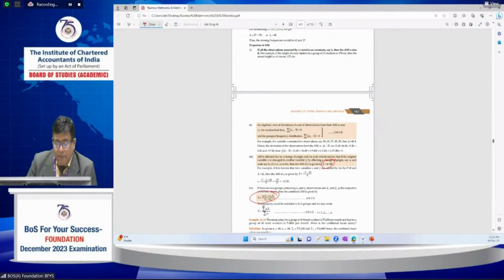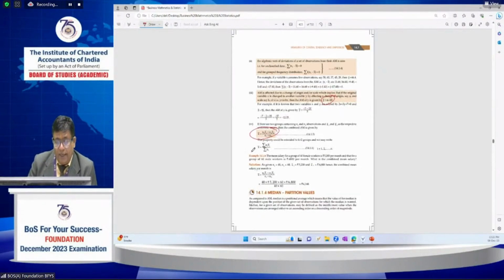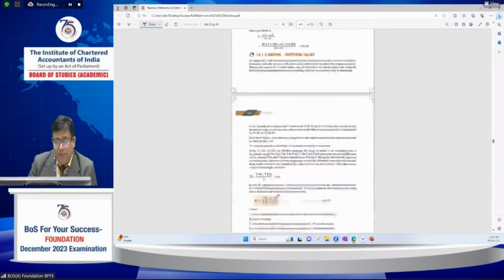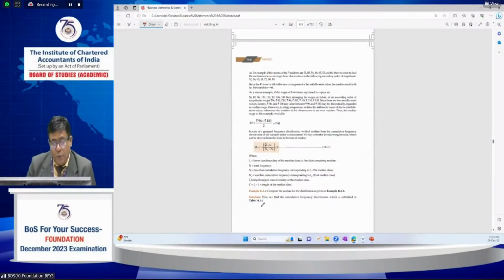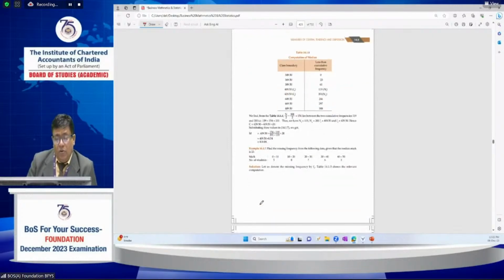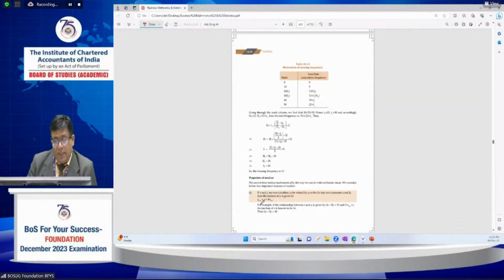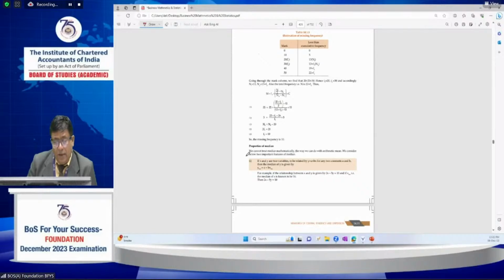These are the properties. In the case of the median and partition values, the same property as the mean applies, that they are affected by change of scale and origin.